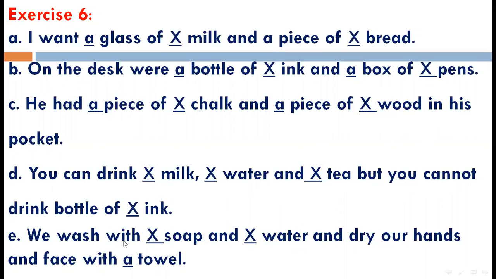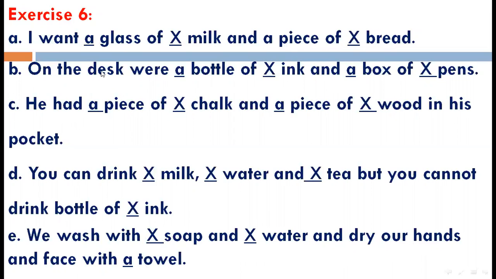Next is we wash with dash soap, no need to insert a or an, and dash water, no need to insert a or an, and dry our hands and face with dash towel, one towel, so that's why you insert the word a. Again we repeat, I want a glass of milk and a piece of bread.